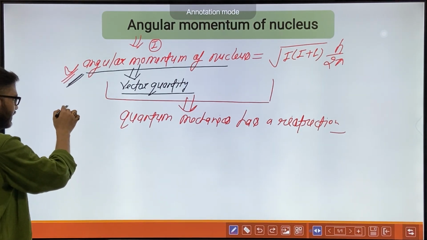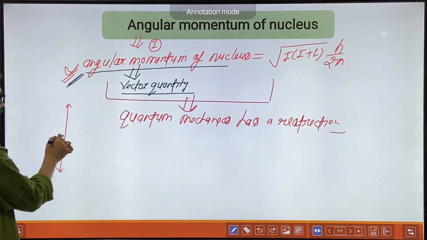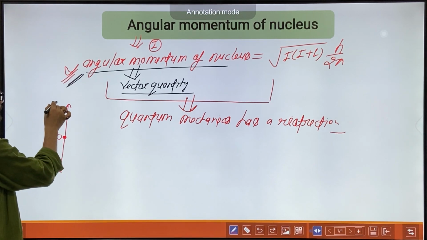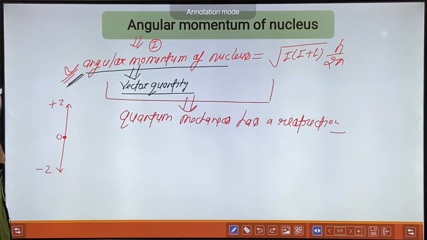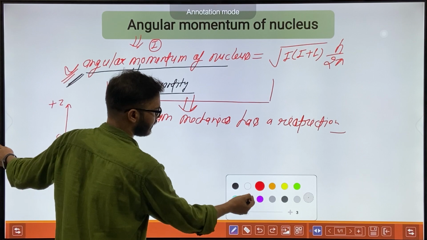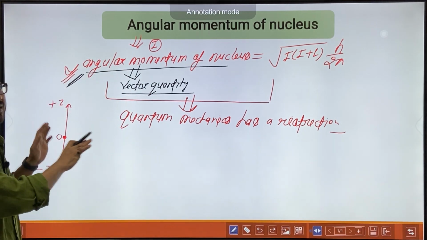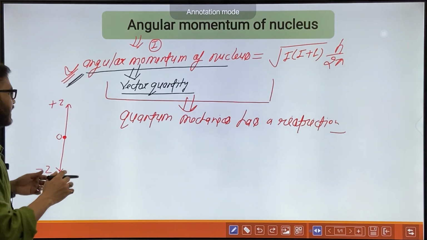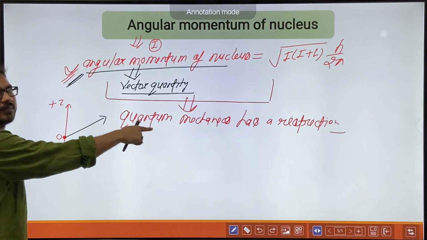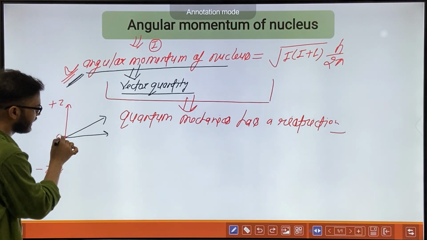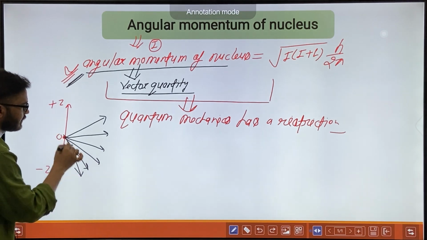This is the z direction, plus z and minus z. I am not specifying a value of angular momentum this time, I'm just representing angular momentum. So what is the restriction of quantum mechanics? That it can't have any arbitrary direction.